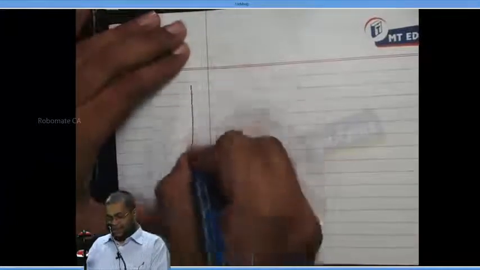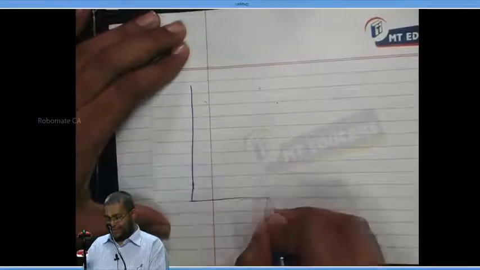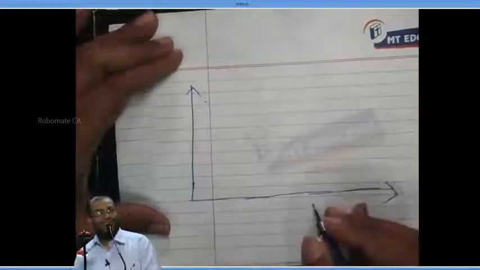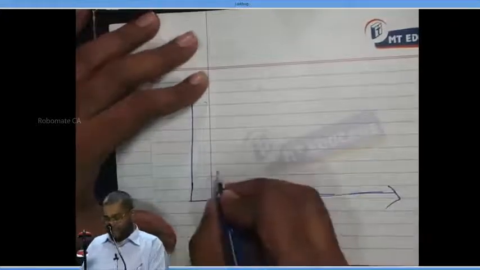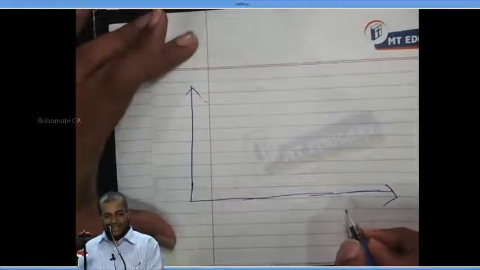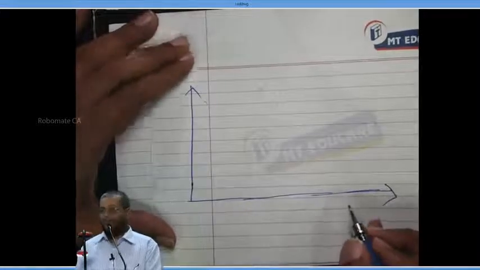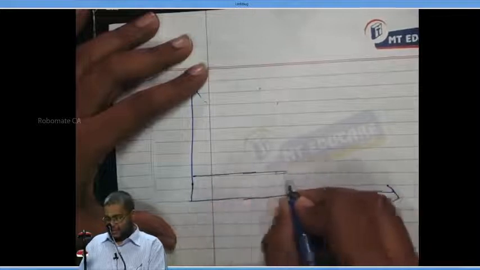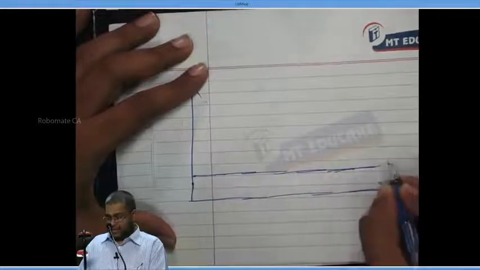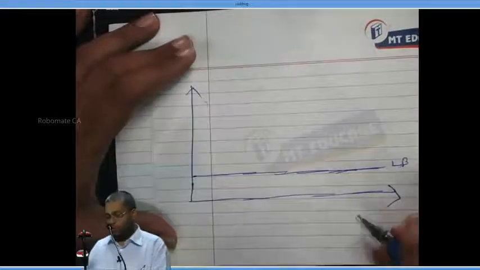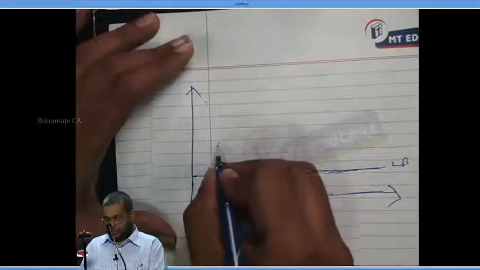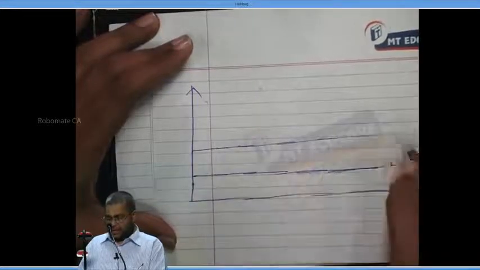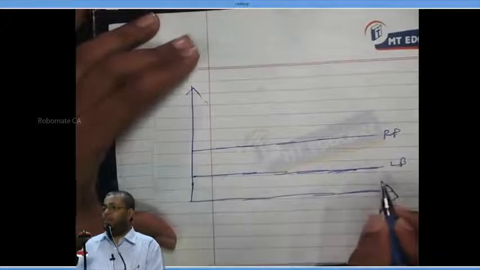See, I am making you comfortable. Now draw an x-axis and a y-axis. Just draw together. Draw a line. It is called LB. LB means lower bound. Draw another line, which is called RP. RP means return point.